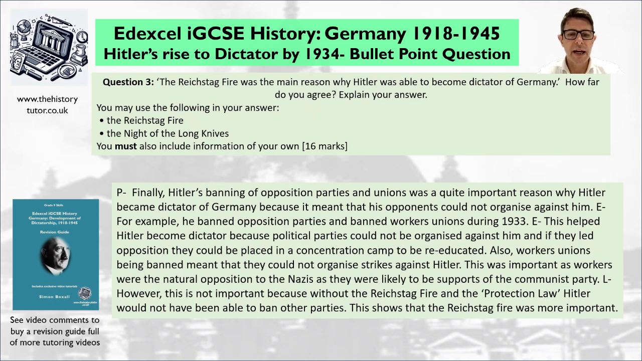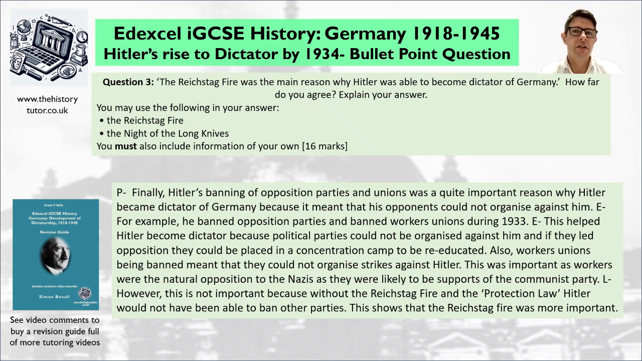Also, workers' unions were banned, which meant that they could not organise strikes against Hitler. This was important as workers were the natural opposition to the Nazis and they were likely to be supporters of the Communist Party. However, this is not important because without the Reichstag fire and the protection law, Hitler would not have been able to ban the other parties. This shows the Reichstag fire was more important.